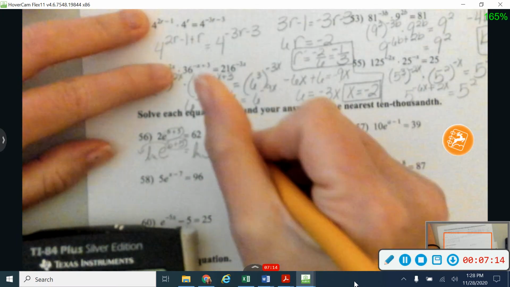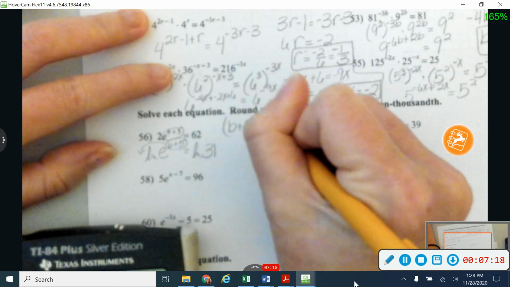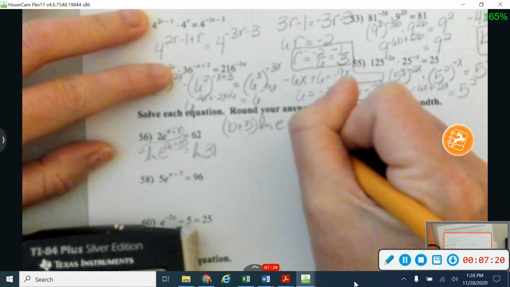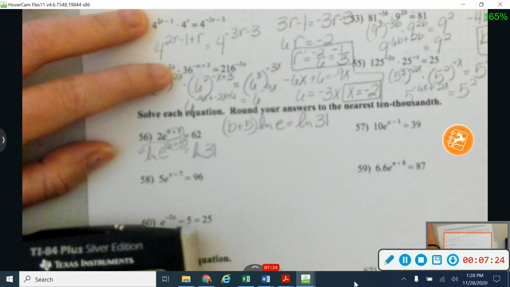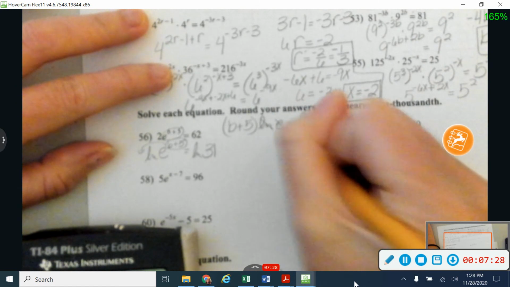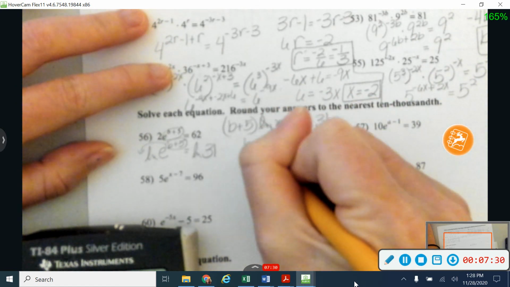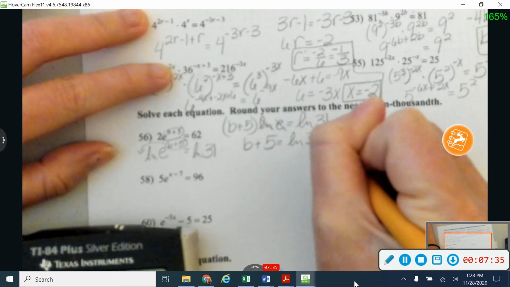So that's going to give me, to start off with, b plus 5 times the natural log of e is equal to the natural log of 31. Because they're inverses of each other, my natural log and my e cancel out, leaving me just with 1. So b plus 5 is equal to the natural log of 31.